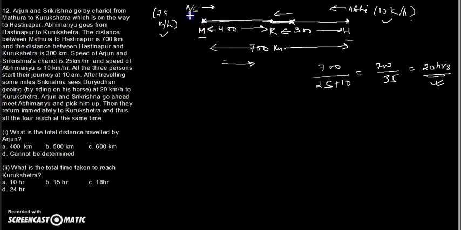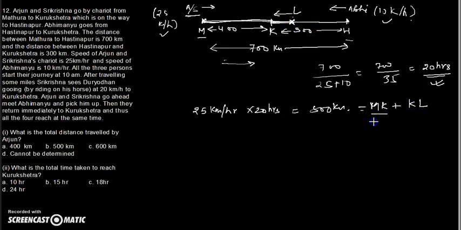That means Arjuna and Sri Krishna's chariot, traveling at a speed of 25 km per hour, in 20 hours, how much distance is covered? 500 km. Which means that 400 km is MK plus this K, Kurukshetra, to this meeting point L. So you can say that MK is 400, KL must be 100.